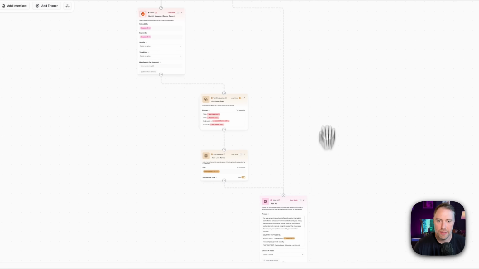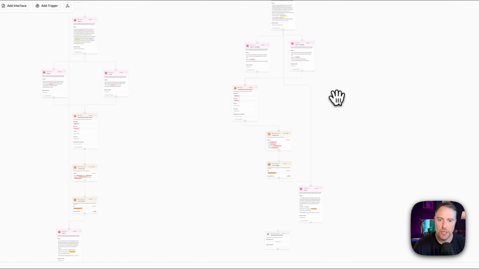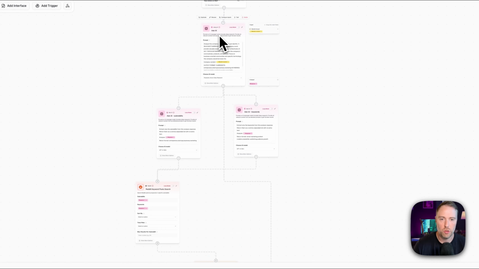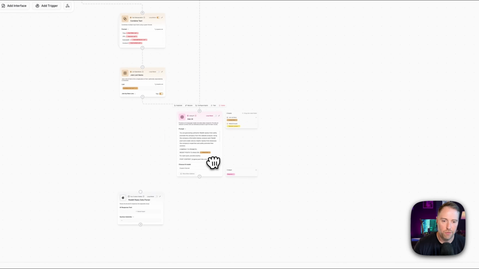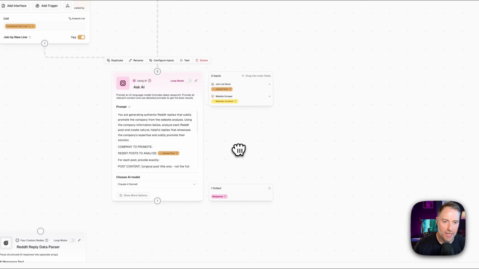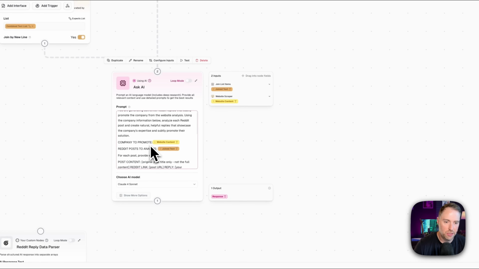Okay, now that this is connected, and that's what's super cool, you can connect nodes way up earlier in the flow all the way down to nodes way further in the flow and get information from that in this nice visual way. So for company to promote, we can just take the website content here and place that into this, and that should be all that we need.